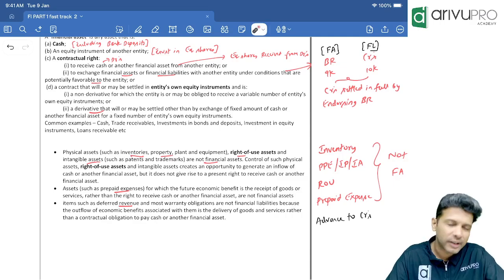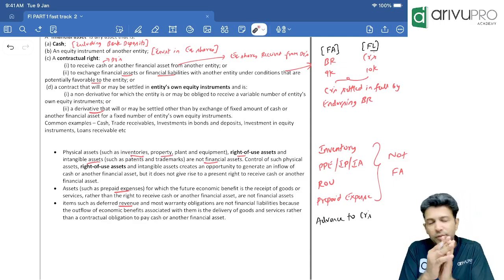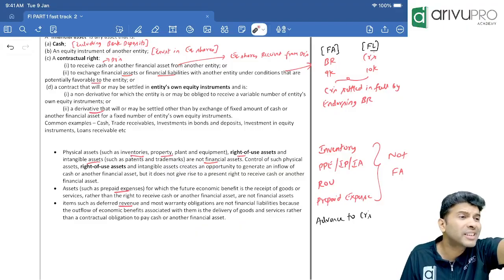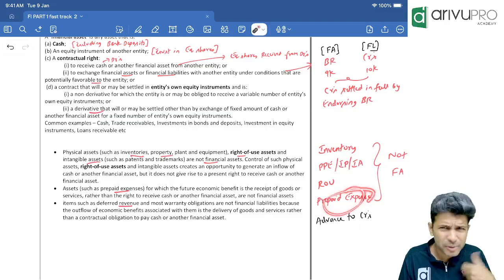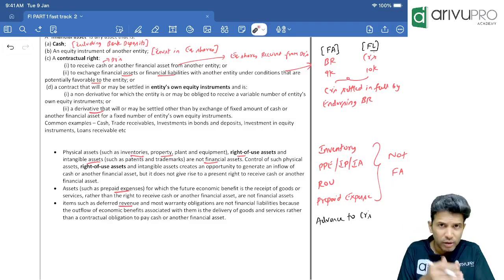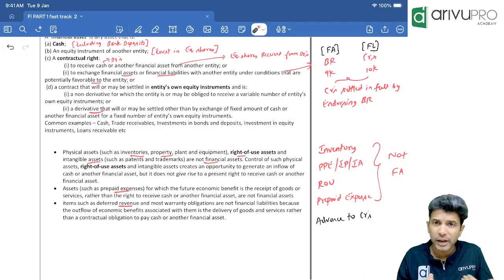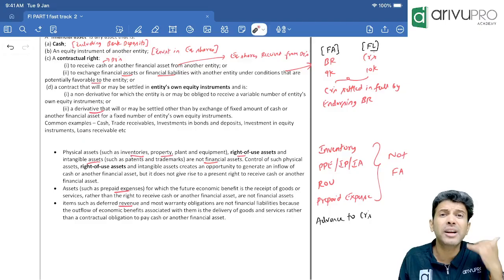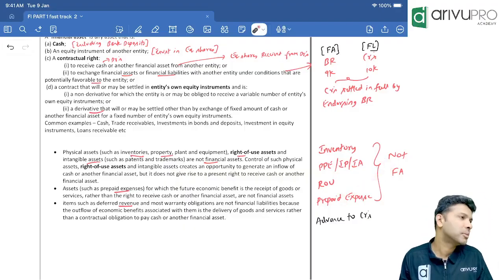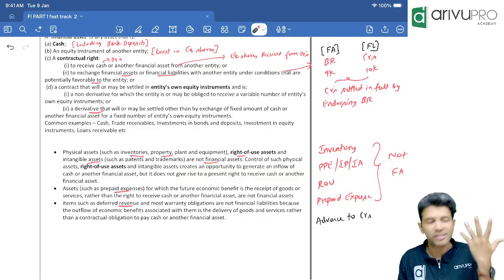Perfect. Sir, financial asset, I told, if you don't overthink, the easy way to decode financial asset is something to do with cash. From prepaid expense, will you get cash? No, you already paid cash. Now, next month's salary, if you pay to the employee this month only, from that employee, what will you get? Not cash, but a service. Hence, it is not a financial asset, because you're not getting cash here, you're getting a service.